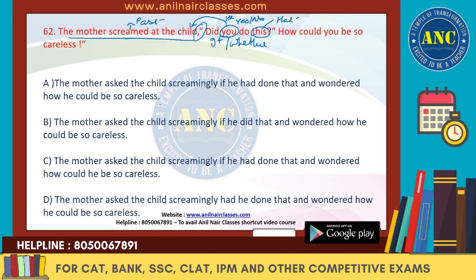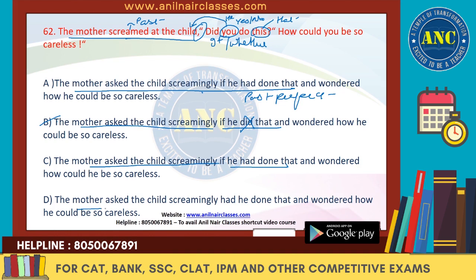Now let's have a look at the answer choices and we'll read vertically. The mother asked the child screamingly if he had done that. Fine. Now mother asked the child screamingly if he did that. So did is in the past tense. We don't need the simple past. We need the past perfect over here. So this is the past perfect. So we'll keep A but we'll remove B. The mother asked the child screamingly if he had done that. So let's keep it on hold.